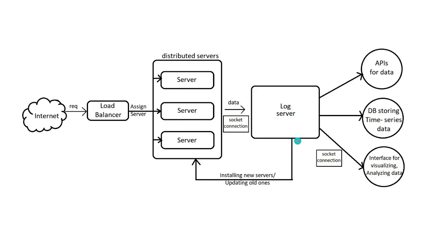Also, we are going to use another kind of connection to install new servers. Suppose we have the hardware configuration with a preloaded operating system inside the server machine. We are going to use shell scripting using SSH, which is secure shell, and run some Unix commands to install the module bundle that we're going to be using, which will help us run the server side code for AICTE in these servers, and thus no manual labor will be required to set up these servers and configure them so that they can be connected into the entire server environment.